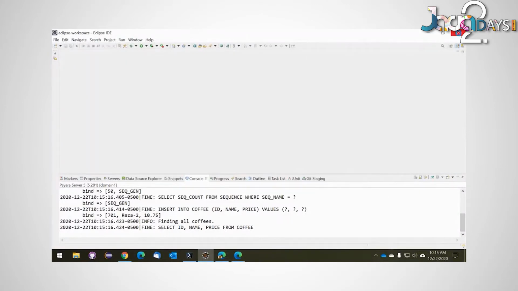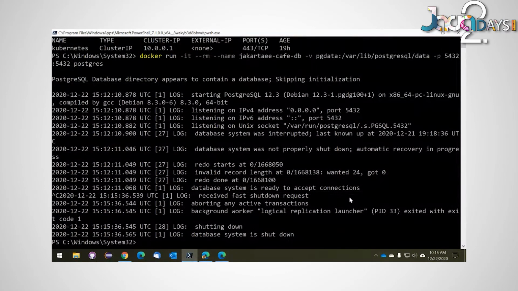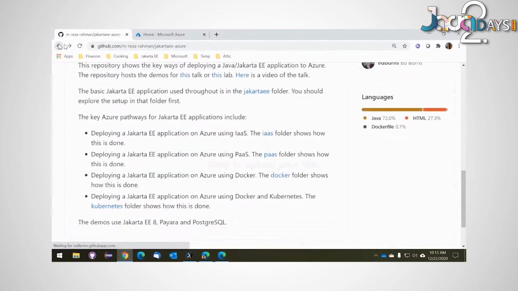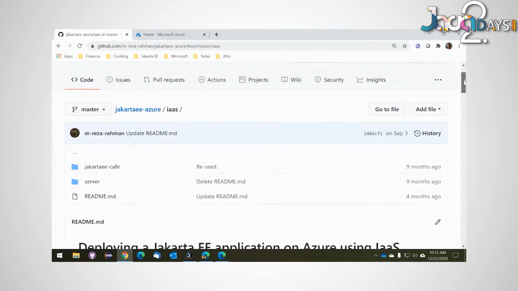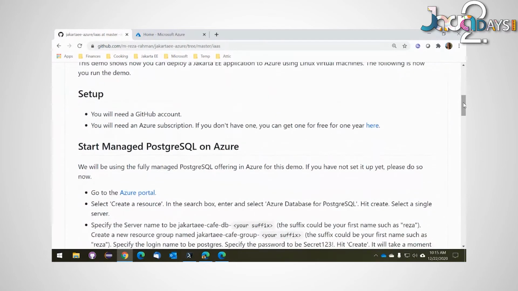In fact, I'm going to go ahead and shut down Eclipse just so that it's not in the way. I don't need this database instance anymore, so I'm going to do a Control-C, and the database is shut down, and we're ready to move on to our next step, which is to move it into the cloud. So we'll start with the easiest way to get into the cloud, which is infrastructure as a service. I'll show you the basic moving pieces to this, but it's not really that complicated. It's largely very similar to what you would do on your own local data center, as you'll see in a